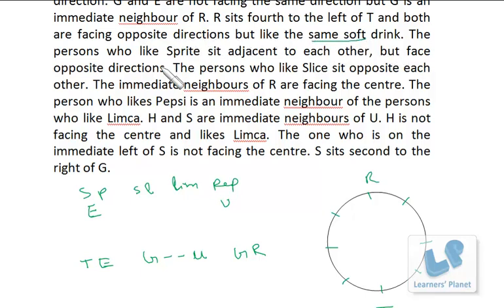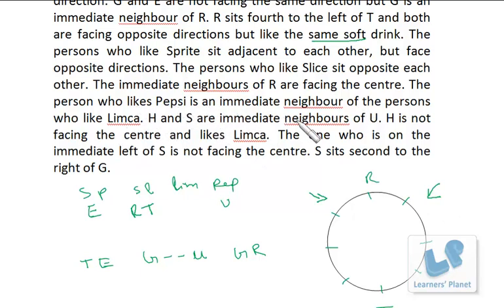The persons who like Sprite sit adjacent to each other, but face opposite directions. The persons who like Slice sit opposite each other. So precisely R and T, they like Slice. Then the immediate neighbors of R are facing the center. So this person and this person, they are facing the center. The person who likes Pepsi is an immediate neighbor of the persons who like Limca.